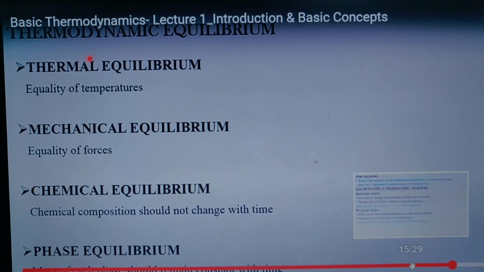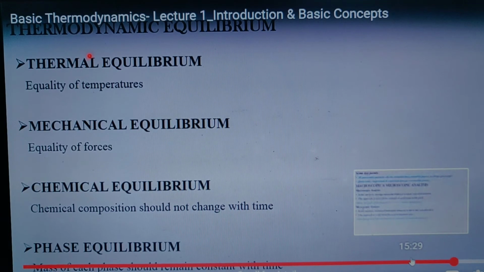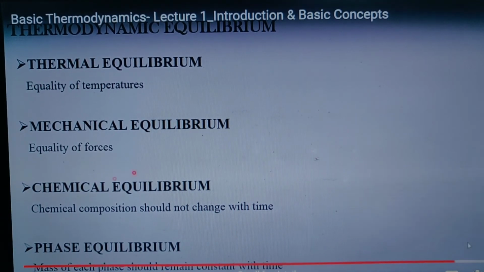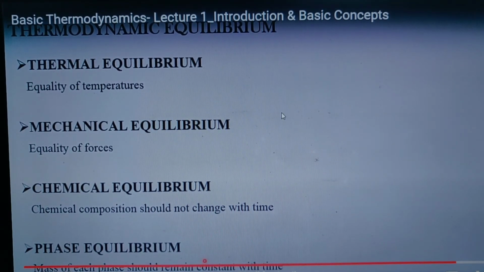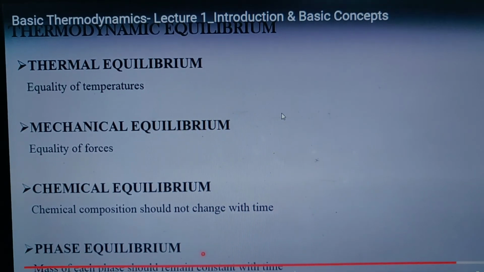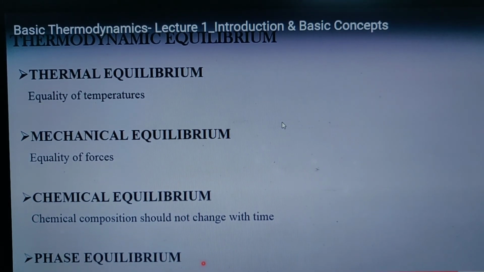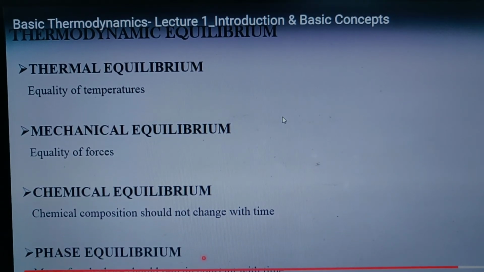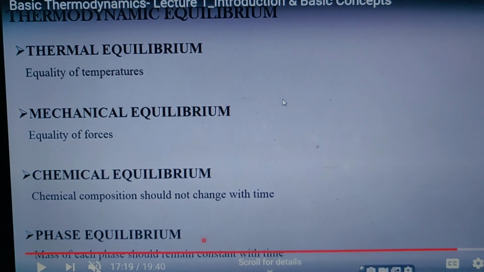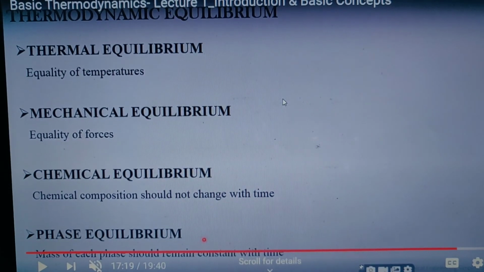Similarly, there is another part left over, that is thermodynamic equilibrium. Thermodynamic equilibrium depends mostly on three equilibria. The first is thermal equilibrium, known as equality of temperature, meaning the temperature of the system must remain equal without change with time.